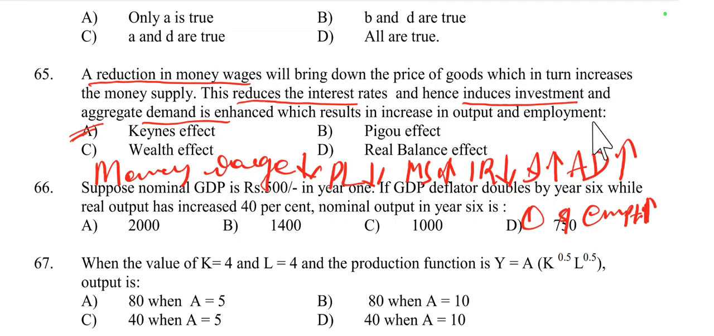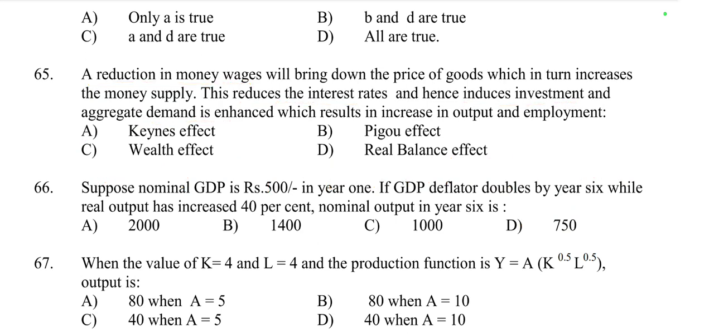So this is the total effect. When money wage decreases, price level decreases, money supply rises, interest rate falls, investment rises, aggregate demand rises, it leads to more production, and output and employment rise. Thus the Keynes effect captures how a fall in the price level, often driven by a reduction in money wages, can lead to lower interest rate and increased economic activity through higher investment and aggregate demand. So this is the total effect. This is called the Keynes effect.